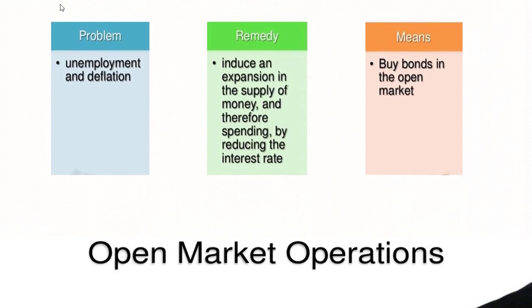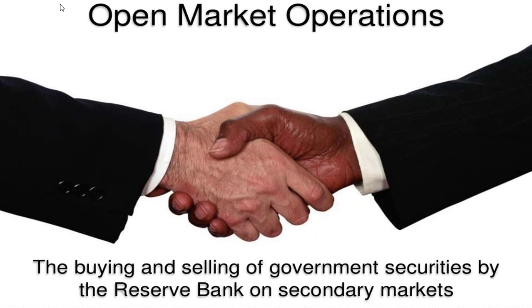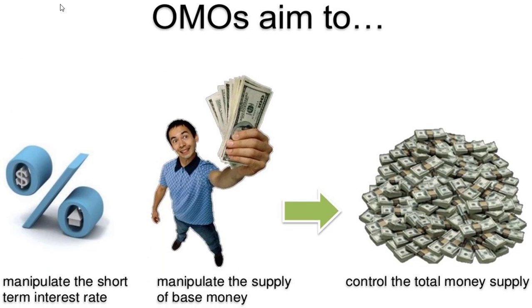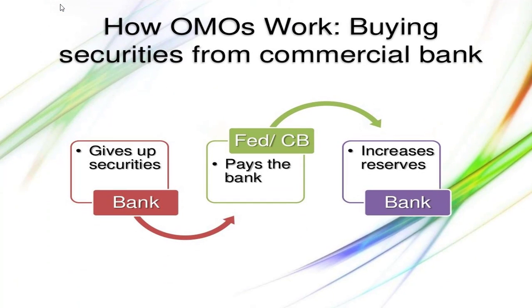In open market operations, the government buys and sells securities through the Reserve Bank on secondary markets. Open market operations aim to manipulate the short-term interest rate, manipulate the supply of base money, and control the total money supply. Open market operations work by buying securities from commercial banks.